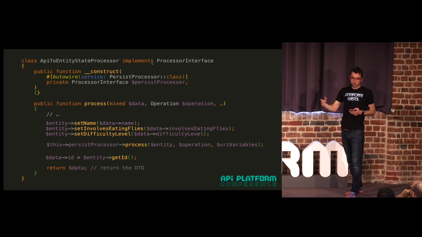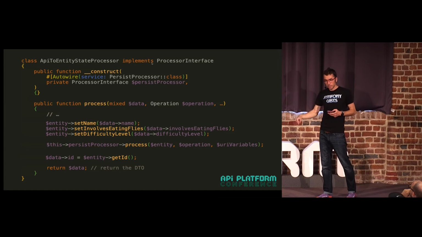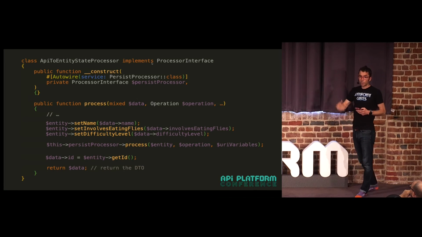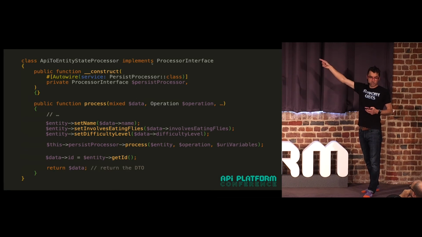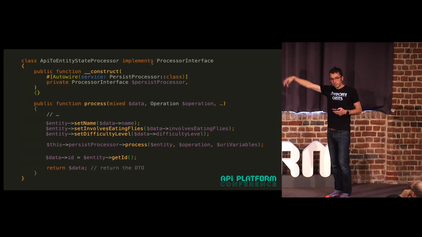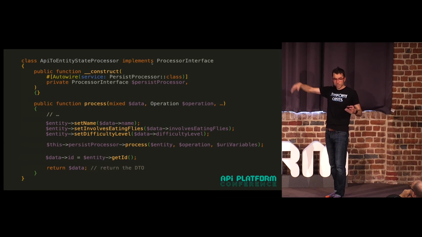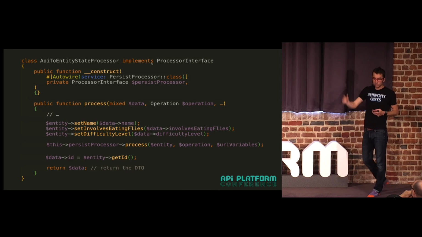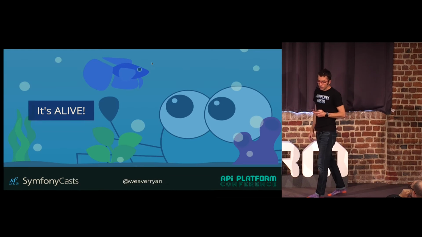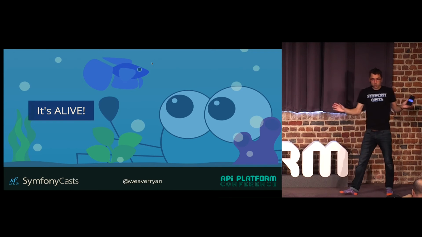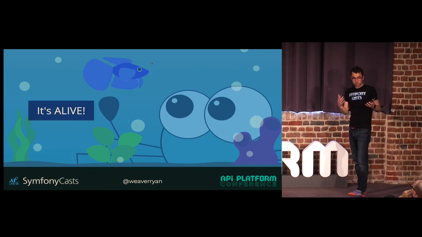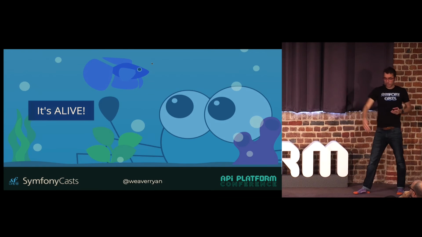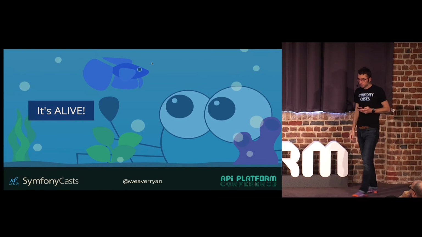And then the last thing we need to remember to do is, if this is a new entity, then it just got an ID. So we put the ID onto the DTO. And then we return the DTO, because that's what's going to be serialized. So if you have any custom processing you need to do, hashing a user password, it just fits into this system really nicely, because you can put the code right here to do whatever processing you need to do. And that's it. It's those two things, and suddenly you do have this full control while not re-implementing any of that kind of crazy query logic stuff.